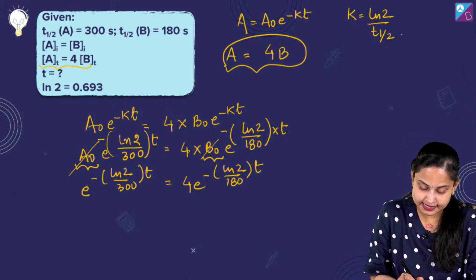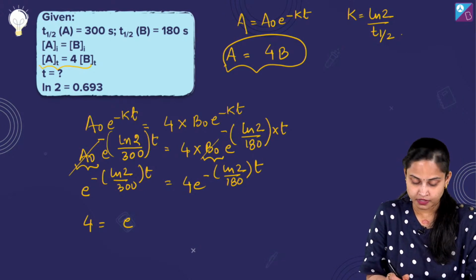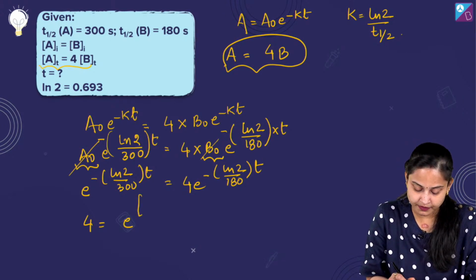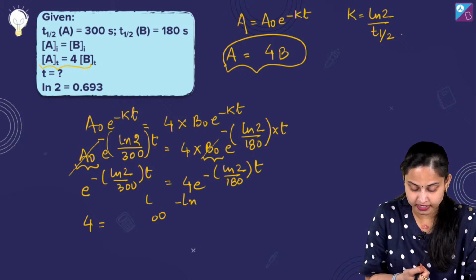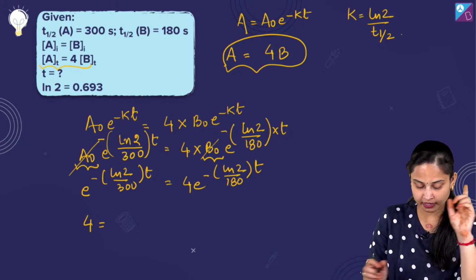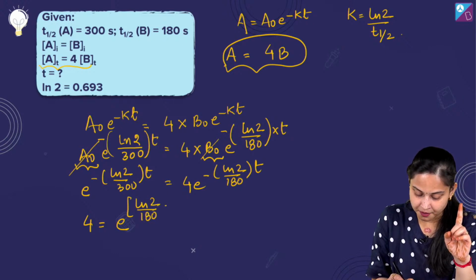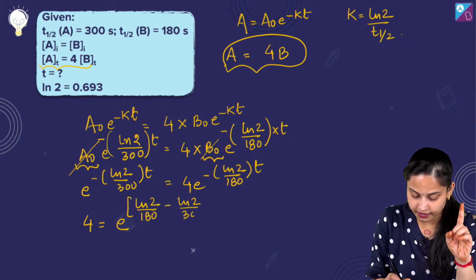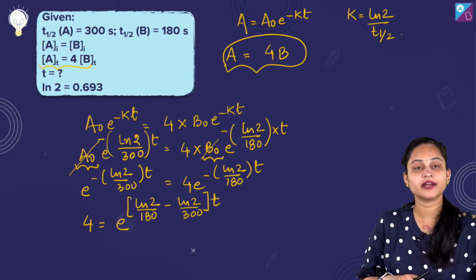तो अब हम इसको ऐसे लिख सकते हैं, 4 is equals to E raised to power ln2 upon 180 minus ln2 upon 300 into T. Wait a minute, yeah, I was doing correct. Can we write it like this? Yes, we can actually write it like this.